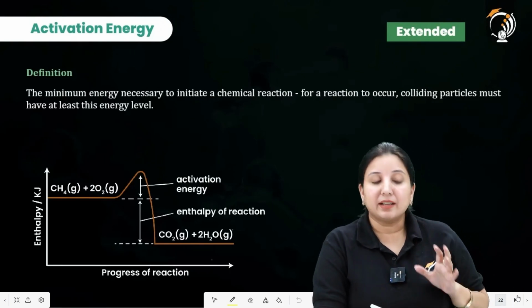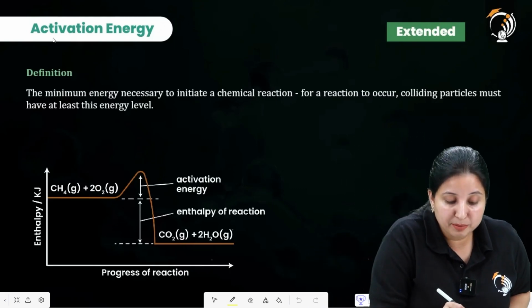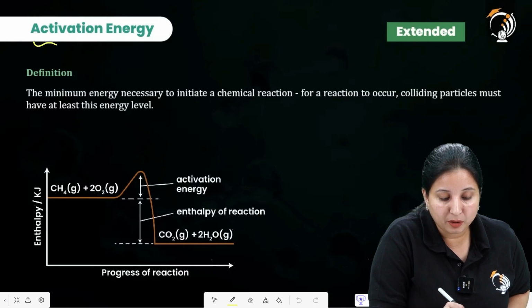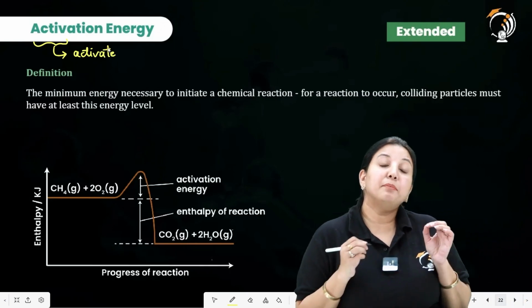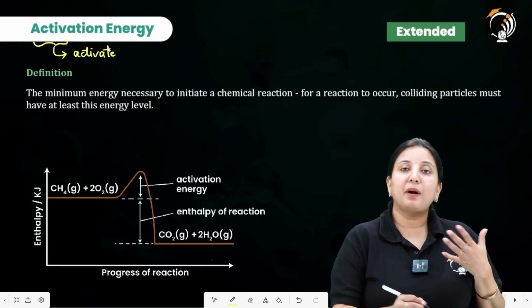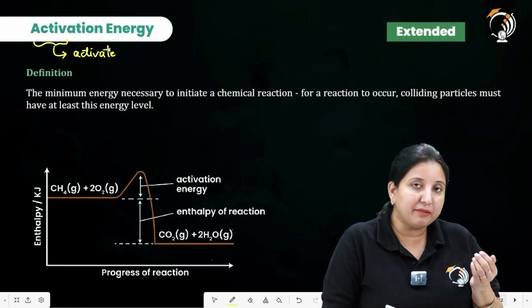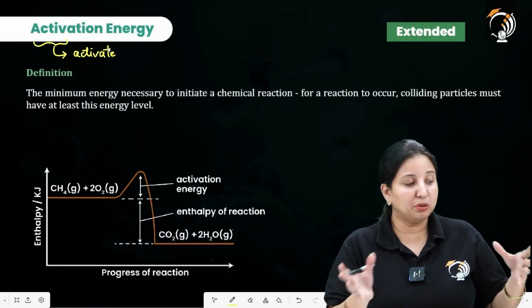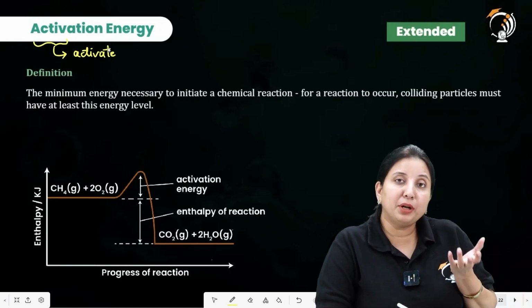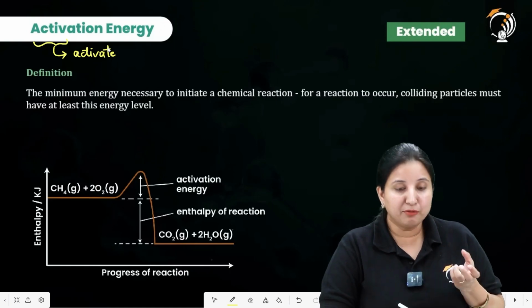Now look, what is activation energy? When I talk about activation energy, I just pick the word active. Active I relate with something to activate, isn't it? So it is the minimum amount of energy required by any particle to initiate a chemical reaction. And why do we require it for a chemical reaction? Because when this minimum amount of energy is present, the particles are going to collide with each other. When they collide, only then is the possibility of a reaction there. Otherwise, it won't be there.